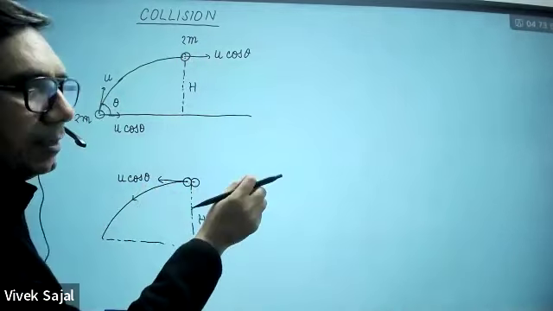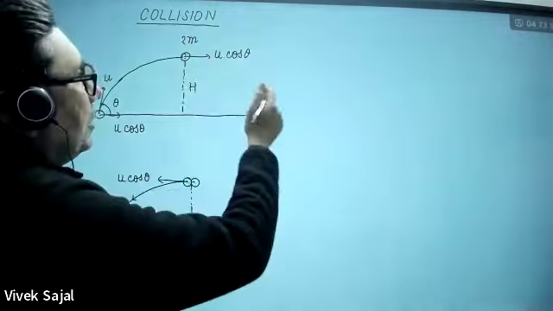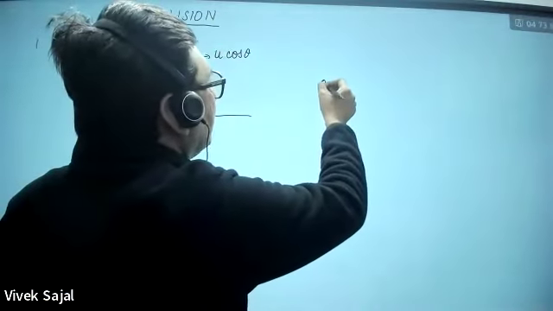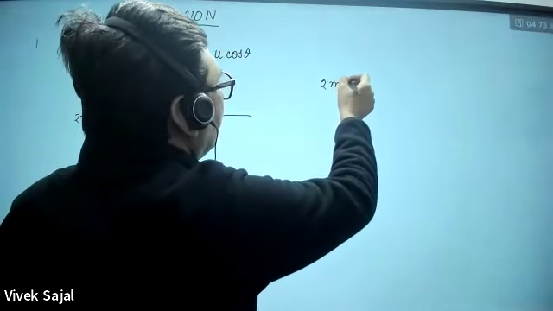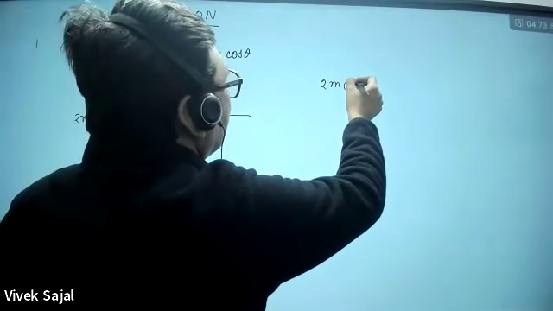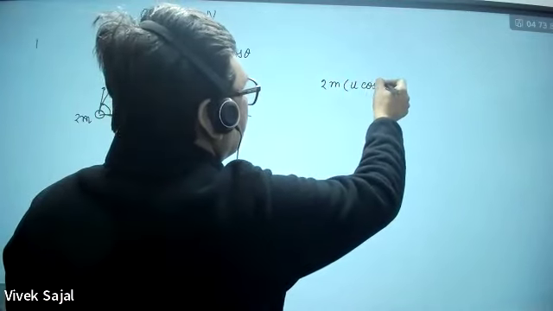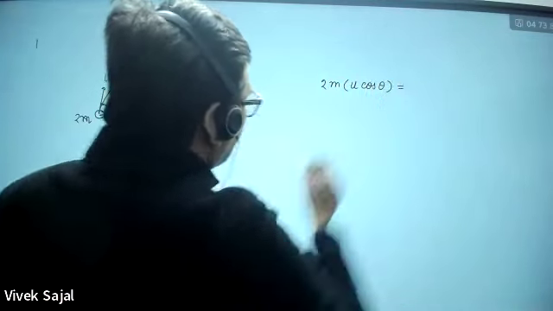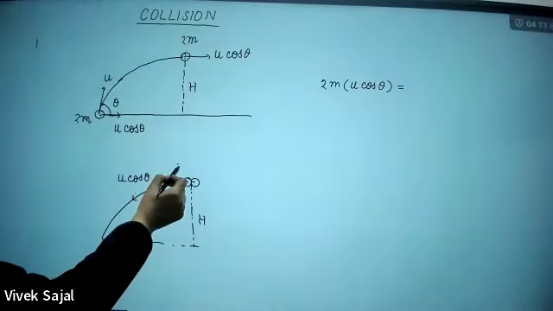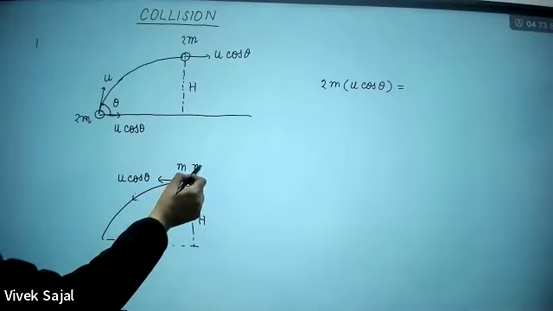So total momentum will remain conserved. Initial momentum here before the explosion was 2m mass into its velocity in the x direction, which was u cos theta. This will be equal to this one. It is having mass m, and this is going to have mass m.